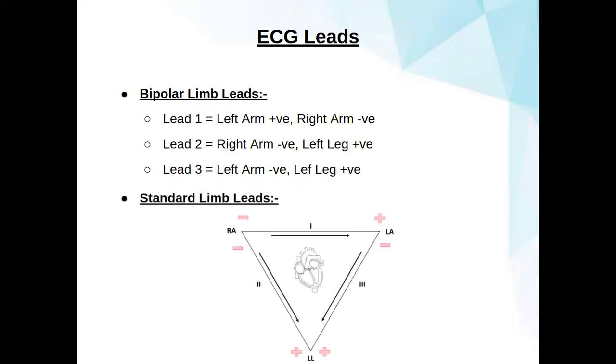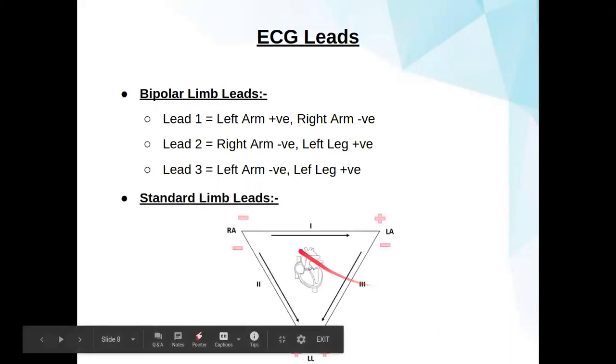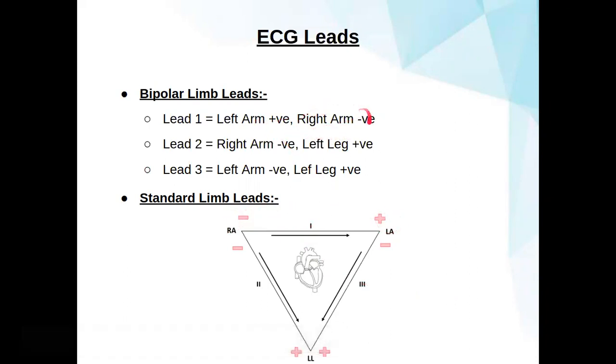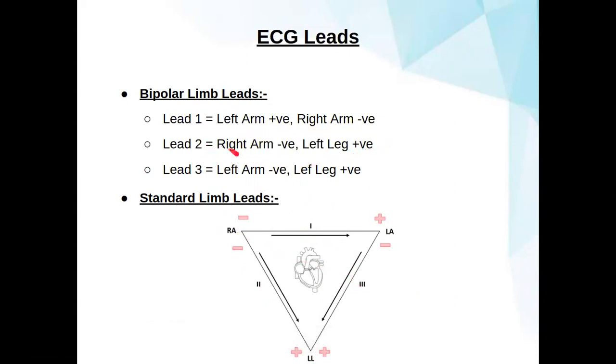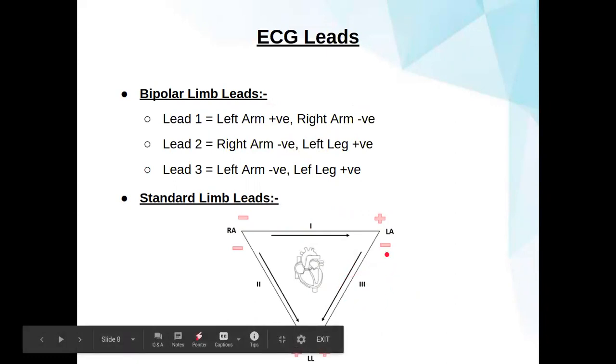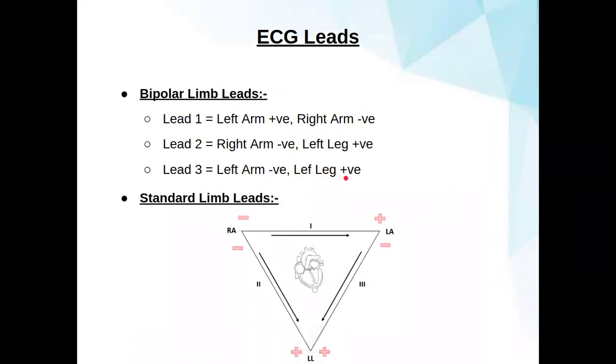So we can see that lead 1 is connected to the right arm as negative and the left arm as positive, as you can see there. Lead 2 is connected to the right arm negative and the left leg positive. Lead 3 is connected to the left arm negative and the left leg positive, as you can see.